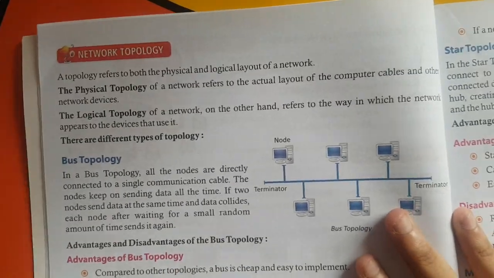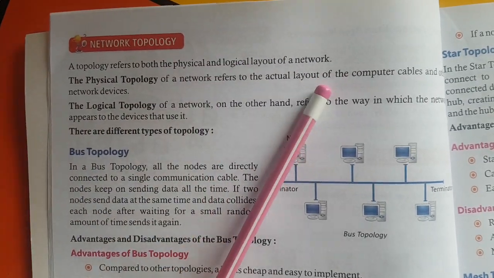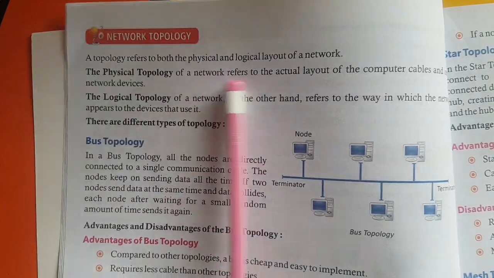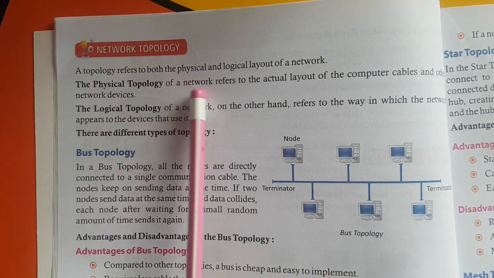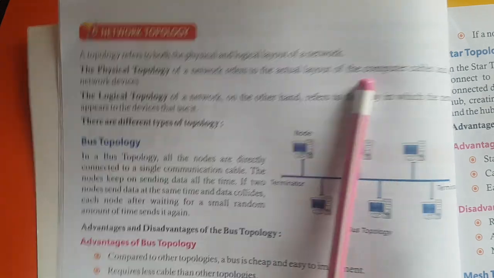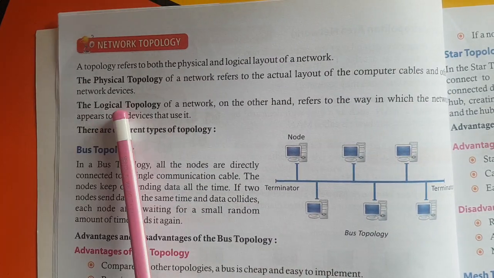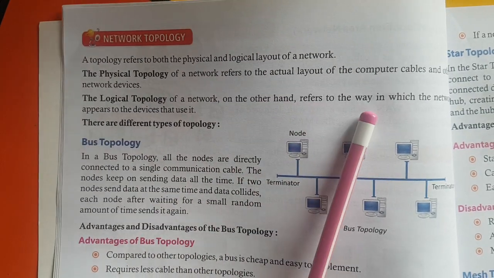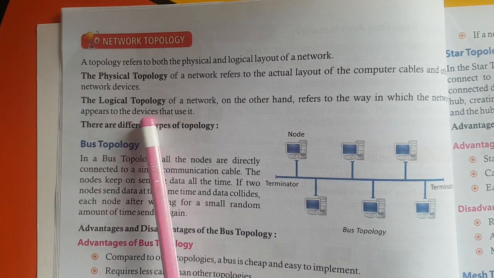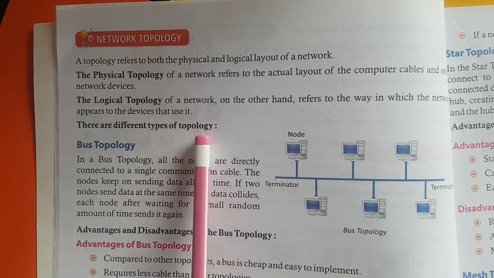Now, network topology. Topology refers to both the physical and logical layout of a network. The physical topology of a network refers to the actual layout of the computer cables and other network devices. The logical topology of a network, on the other hand, refers to the way in which the network appears to the devices that use it. There are different types of topology.